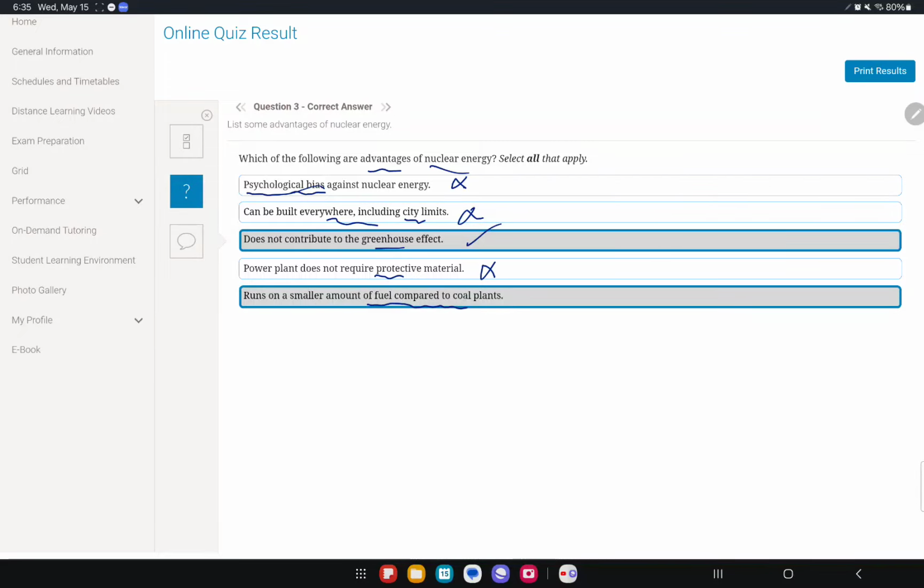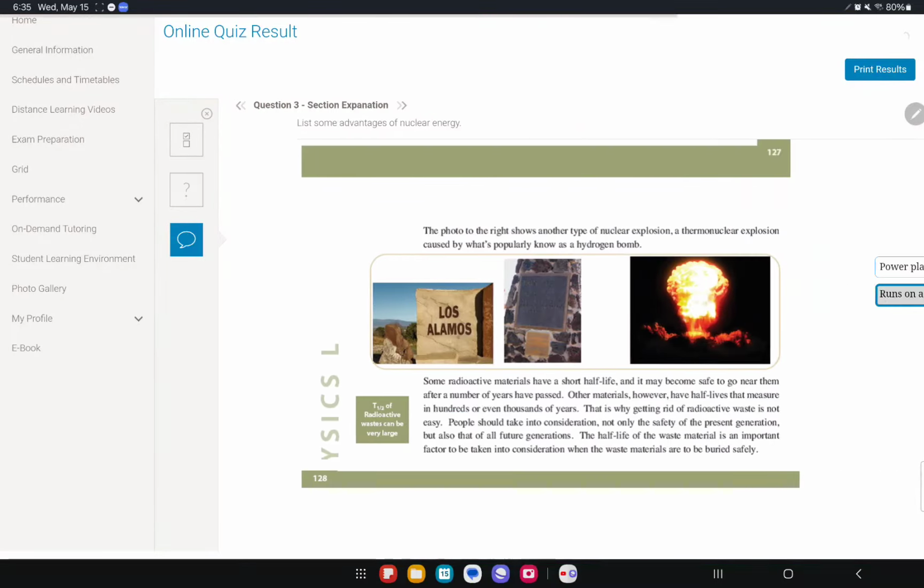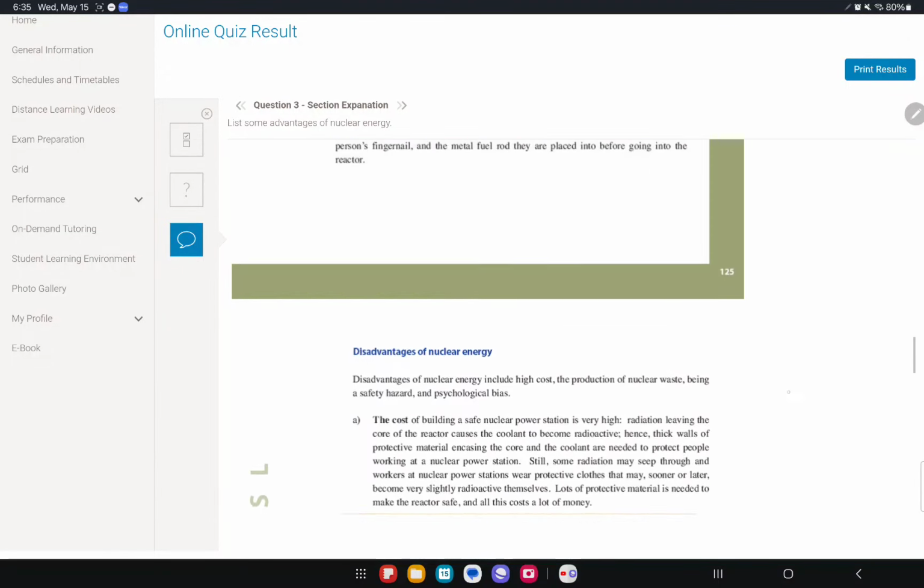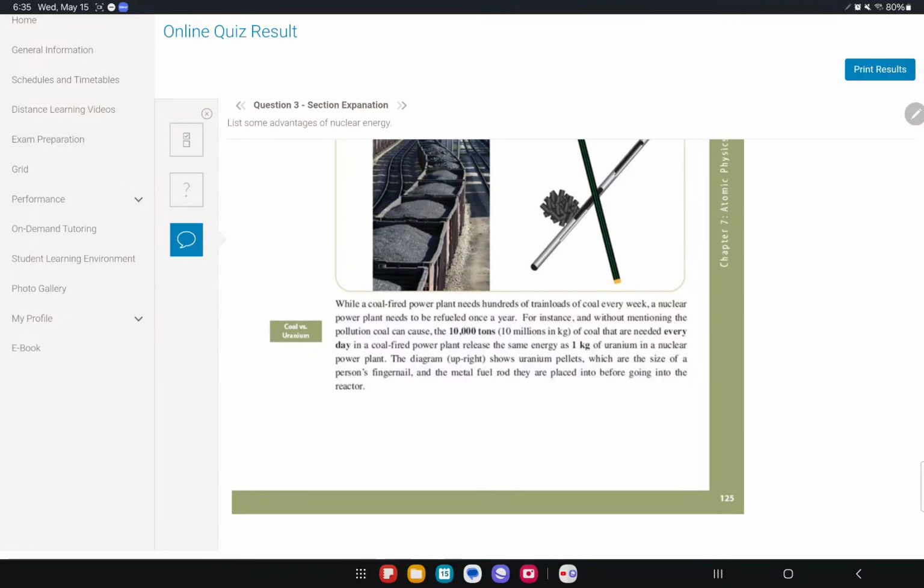Does it run on a smaller amount of fuel compared to coal plants? Yes. Remember, coal is a fossil fuel, and that needs a lot of fuel. Our nuclear energy doesn't require that, as it says in the book here. A coal factory would need 10,000 tons of coal every day. However, a nuclear power plant that uses uranium would only need 1 kilogram. So this is actually 10 million times more than the uranium. Just to put that into perspective.